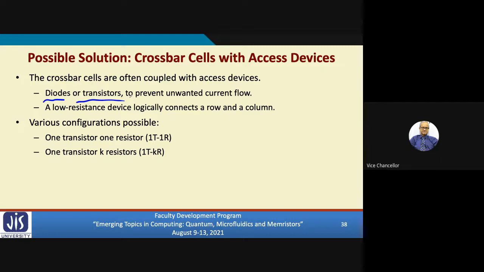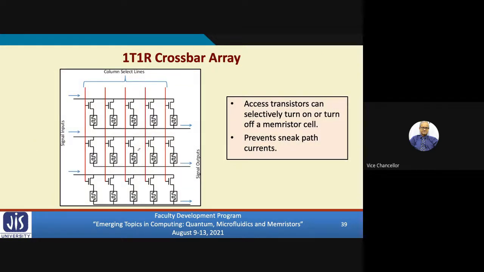There are several such configurations, as Dr. Datta mentioned, 1T1R, and there can be 1T-KR. 1T1R means with every memristor, I am using one transistor. 1T-KR means with a set of K memristors, I use one transistor. Let me show you the diagram of a typical 1T1R array, so you will understand how it works. So a 1T1R crossbar will look like this.